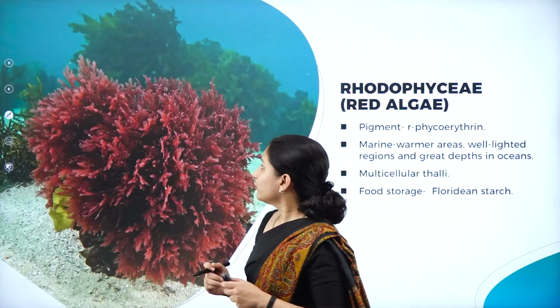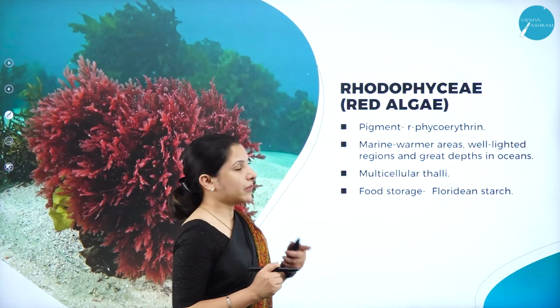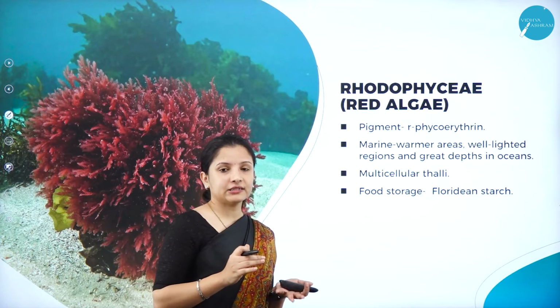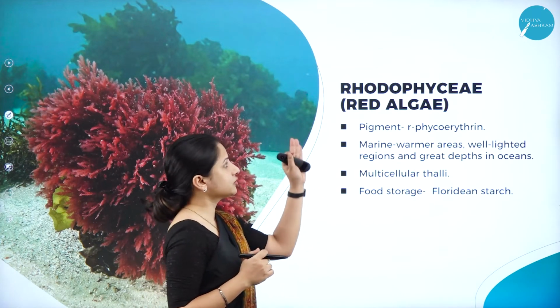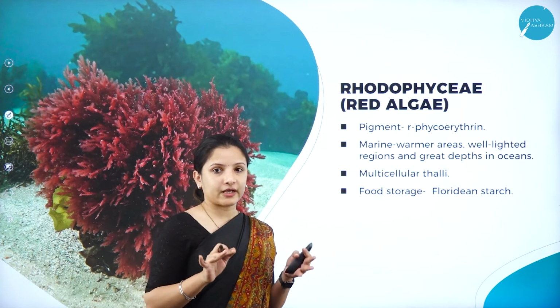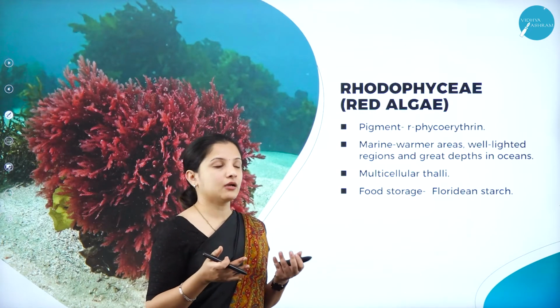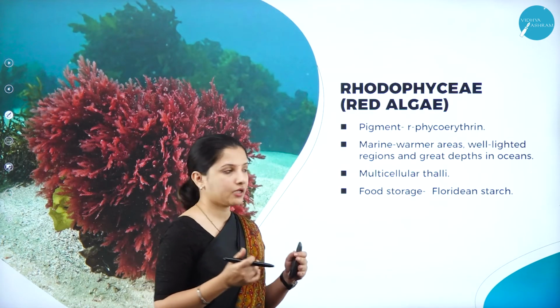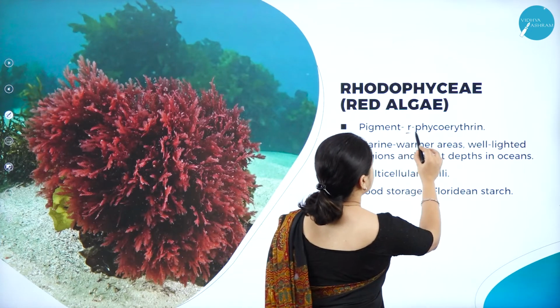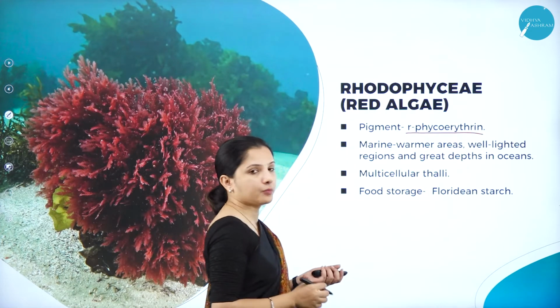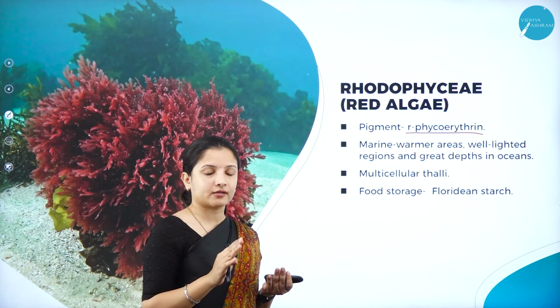So next, moving on to the last class under the algae, that is Rhodophyceae. Rhodophyceae is also called red algae because they have the pigment called R-phycoerythrin.